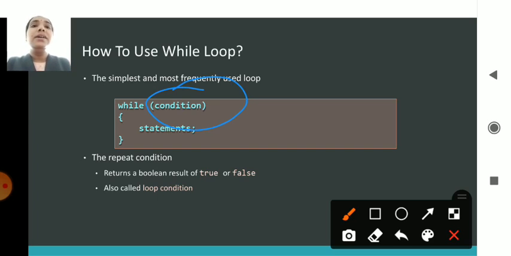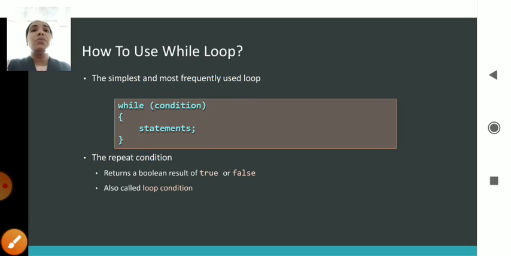After that it will check the statements. After executing that particular statement, once again the condition goes here. It will check whether the condition is true or false. If it is true, once again the statements will be executed. Till the condition is false, it will keep executing the statements. That is a while loop, and this is its syntax.